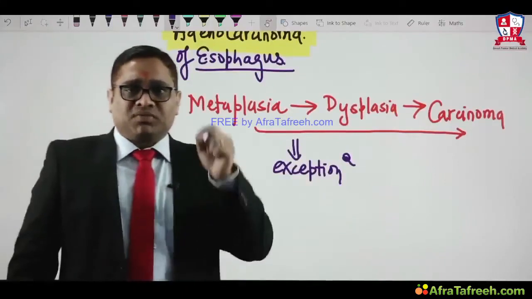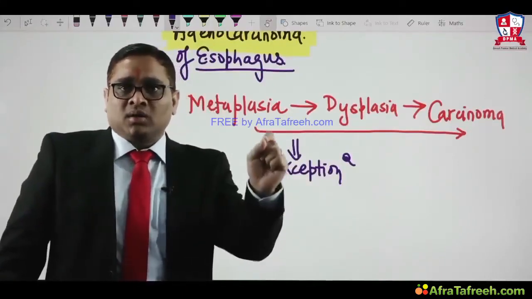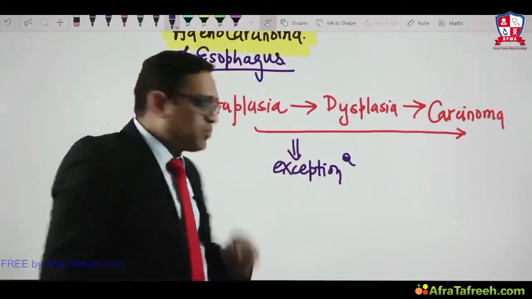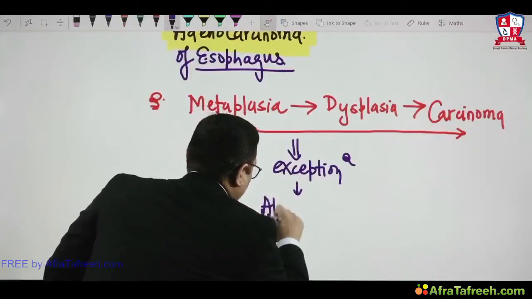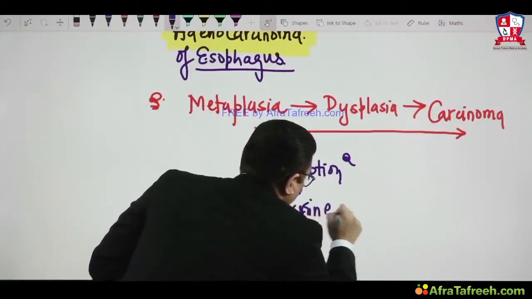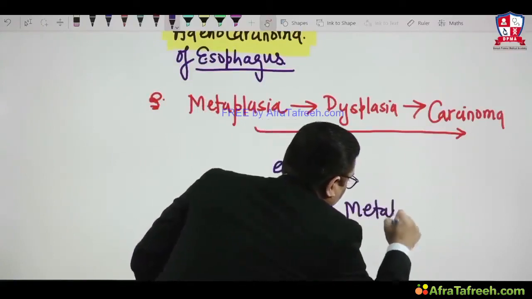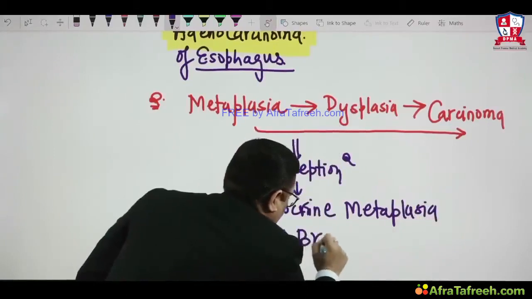Apocrine metaplasia of the breast will have no risk for malignant transformation. So this point we have to remember. What is that exception? That exception is apocrine metaplasia of breast tissue, right?